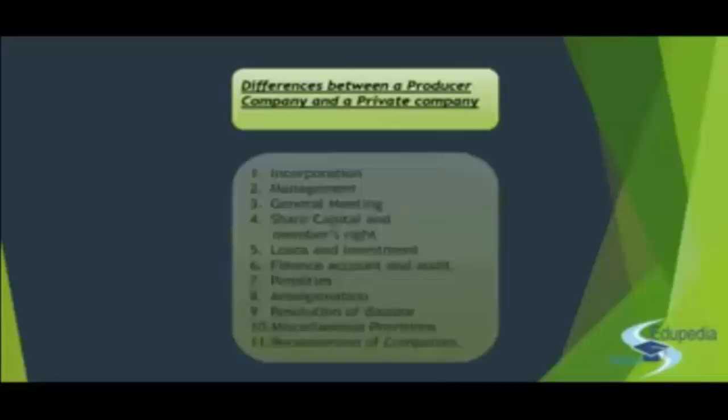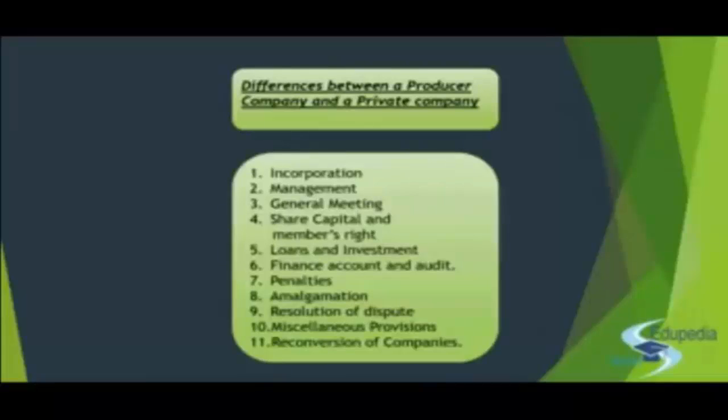There are basically 11 points of distinction between a producer company and a private company. Although you have not been asked a question on this topic in your previous examinations, this topic covers 3 to 4 pages in your study material, and it has specifically been given.